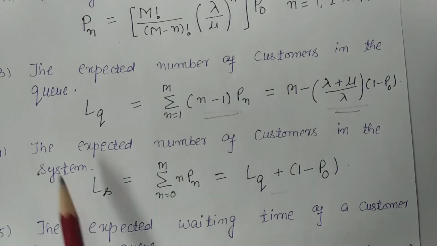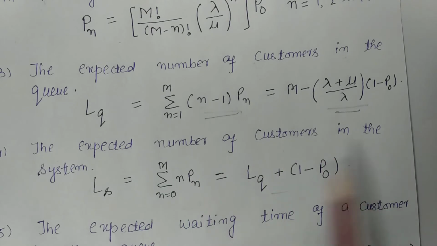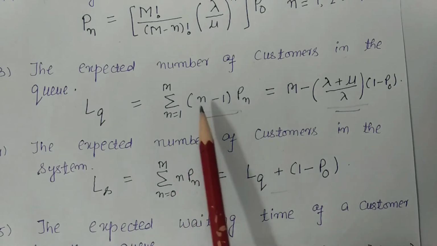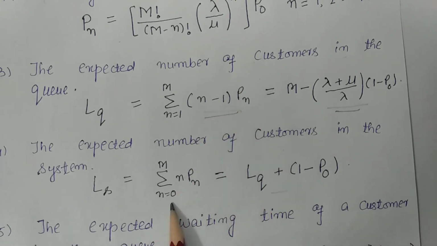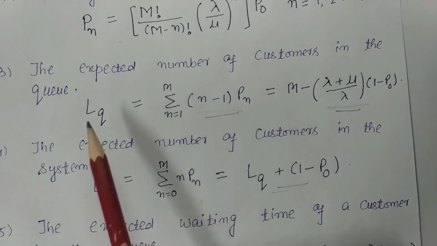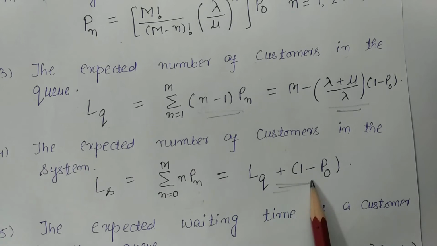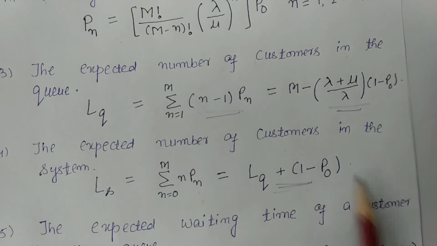Next one, the expected number of customers in the system. So the expected number of customers in the system will be n into Pn. Here it was n minus 1 into Pn. Now in this case, there is n into Pn. Or you can use, when Lq is given, you can simply use this one, Lq plus 1 minus P0.